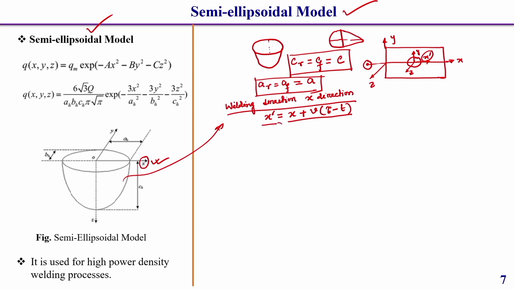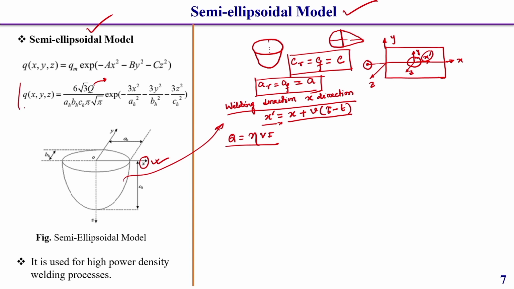Then how it is related, I have already discussed in detail in the previous lecture. Here one thing you should keep in mind, here q is generally the net heat input, which is eta V i. And as CR and CF are both the same, that means AR and AF are both the same, that is why here we need not consider the front portion and back portion fraction of heat deposition. So here only one equation we can use to consider this heat source model.